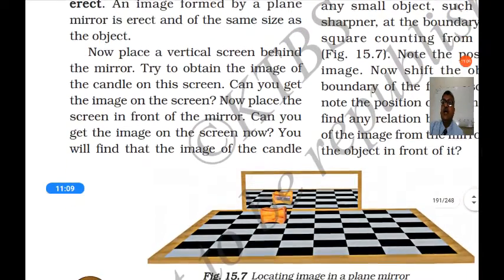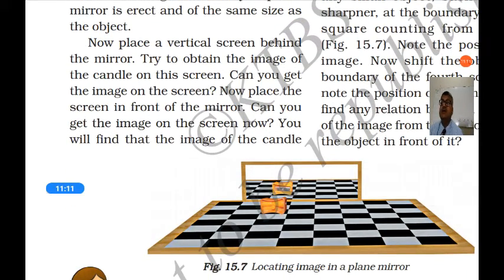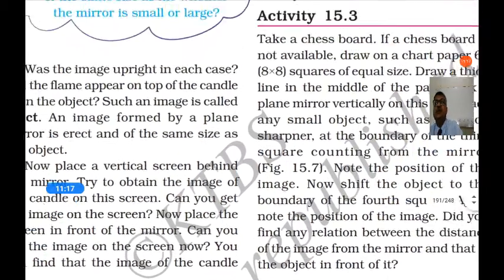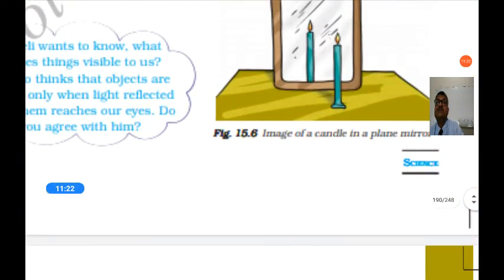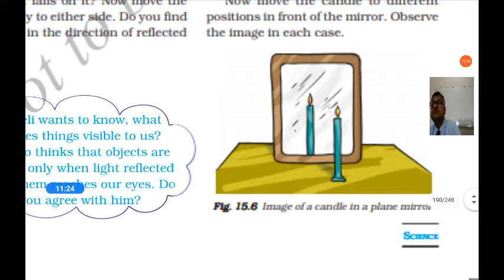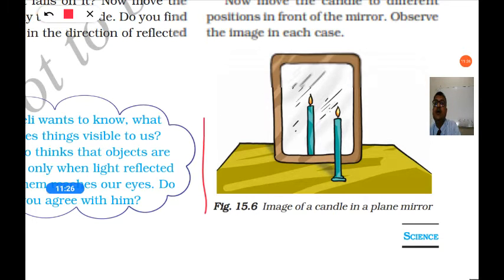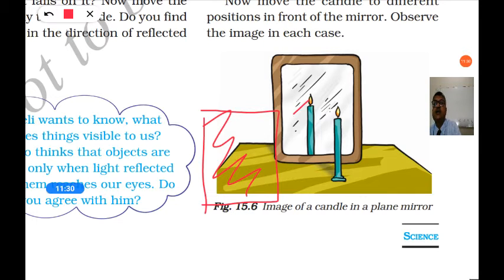Now place a vertical screen behind the mirror. Try to obtain the image of the candle on the screen. So now you try to catch the reflection on the screen. Here you hold a plain white paper and try to find the reflection on the paper.